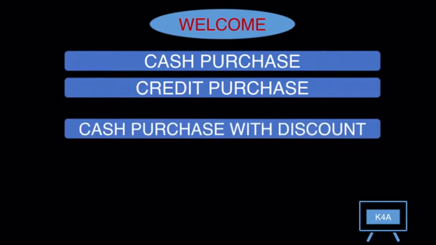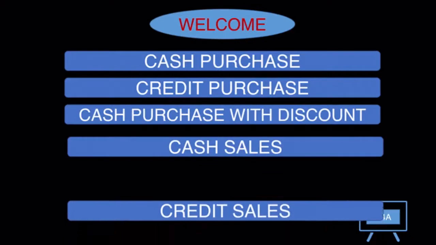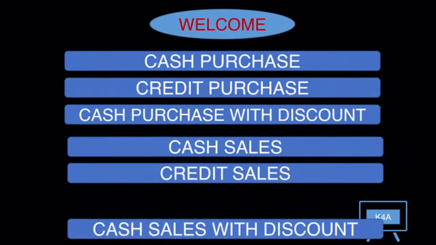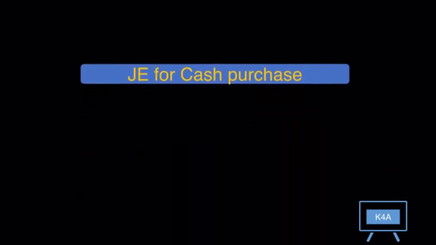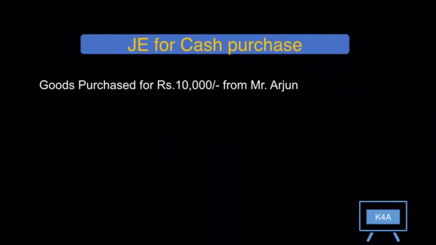For the ease of understanding, we will divide the entries into cash purchase, credit purchase, and cash purchase with discount, and same entries from a sales perspective. First, we will look into the purchase related journal entries. Journal entry for cash purchase.